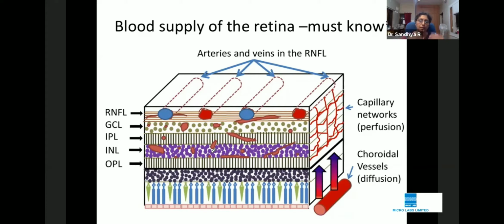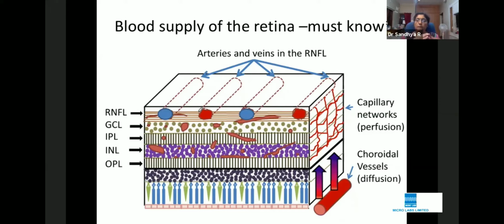Whatever is in the deeper layers has to insinuate between the nuclei, and therefore it will be a dot or blot hemorrhage. The superficial one is going to be brighter, and the deeper hemorrhages are going to be darker.